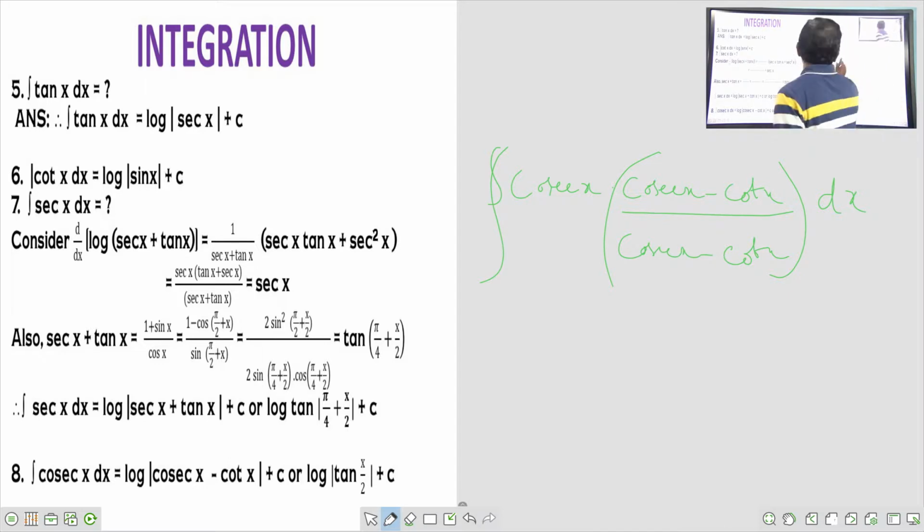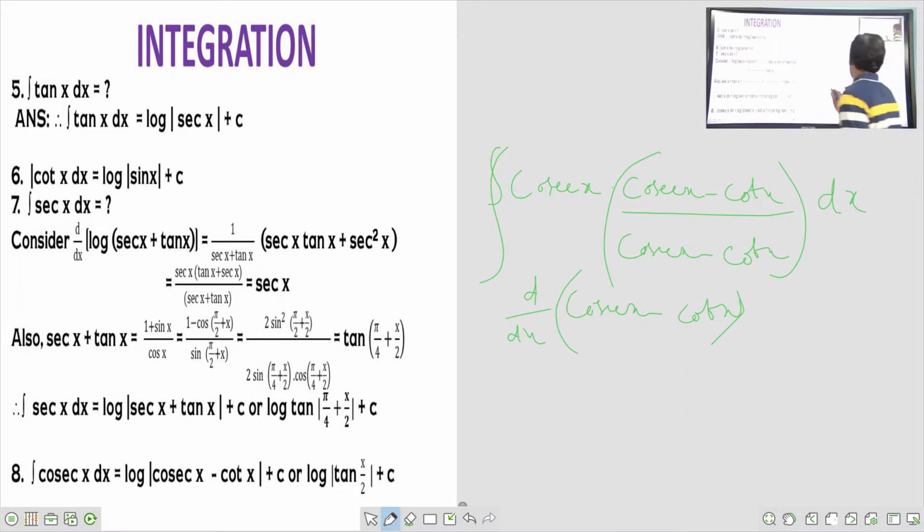This way. So once again, what is the dy/dx of cosecant x minus cot x? Differentiation of cosecant x minus differentiation of cot x. What is the differentiation of cosecant x? Minus cosecant x cot x. What is the differentiation of cot x? Minus cosecant square x. Already there is a minus, so it becomes plus cosecant square x.